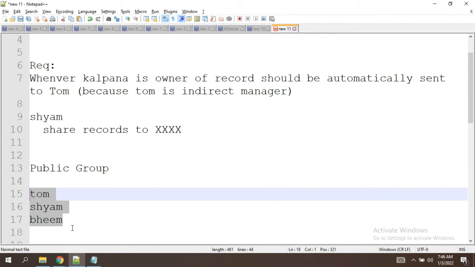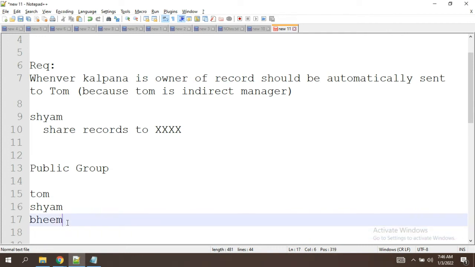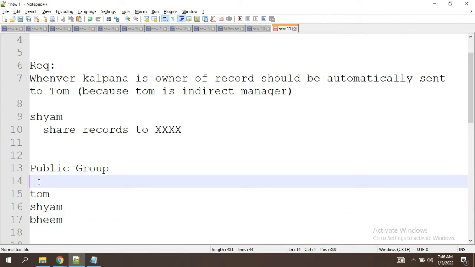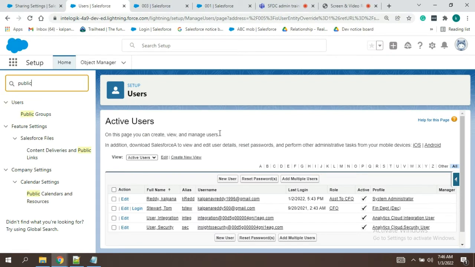Our assumption is these people are all from different departments, that is different profiles, and they do not have any permission sets. So we are making them into a group, adding one group called special team. We are creating a group called special team and adding all these people into that group, and then we are trying to share some records based on some criteria or something else. Okay, so now we'll see how to create it.